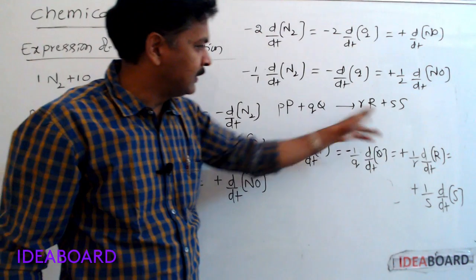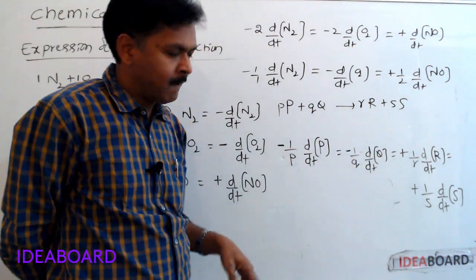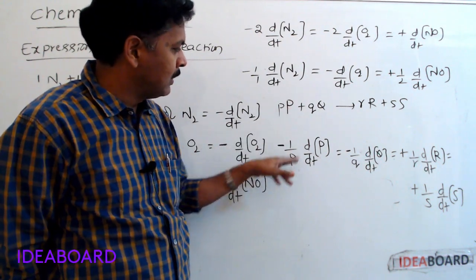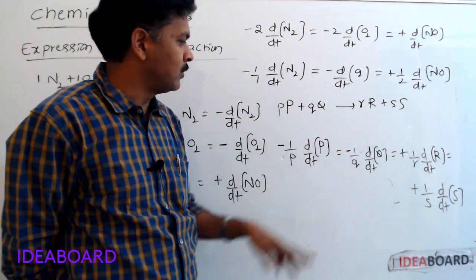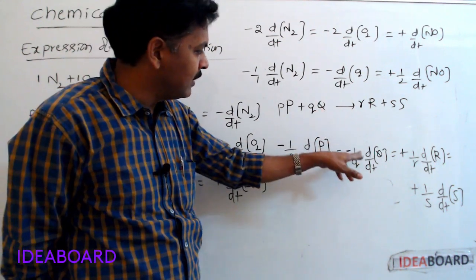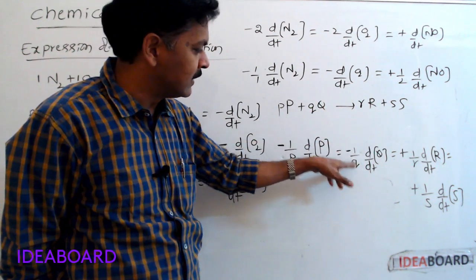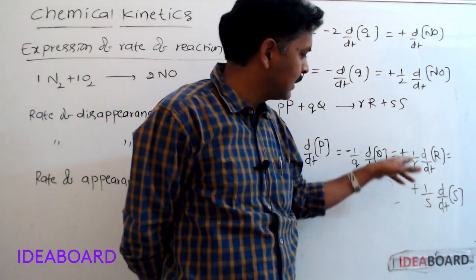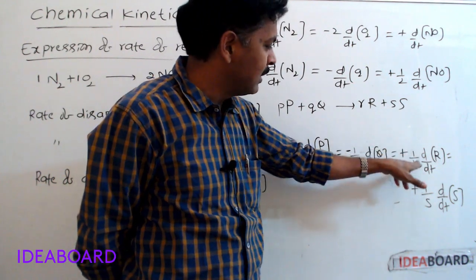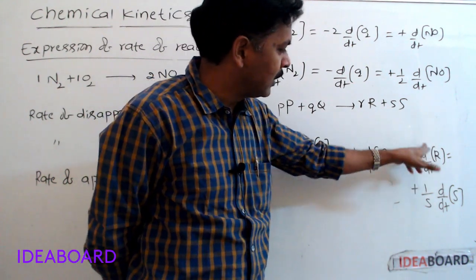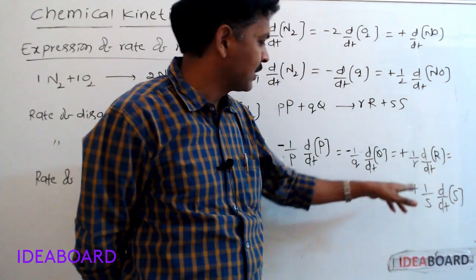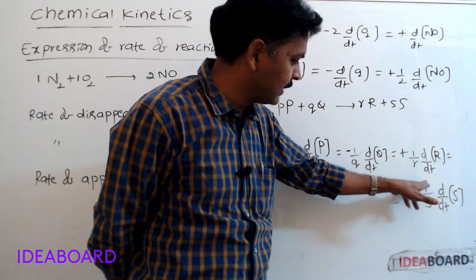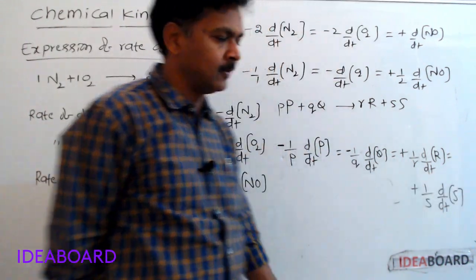In general, for this reaction, we should write like this. With respect to reactants, minus 1 by number of moles of P into d by dt of P concentration is equal to, with respect to Q, minus 1 by Q d by dt of Q concentration is equal to, with respect to products, plus 1 by number of moles of R into d by dt of R concentration is equal to plus 1 by S d by dt of S concentration.